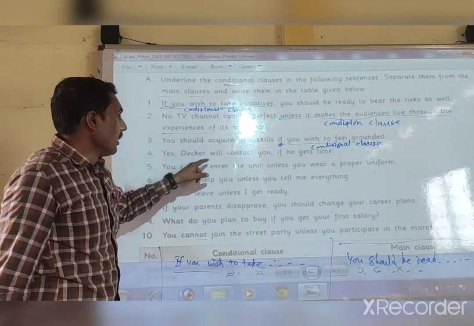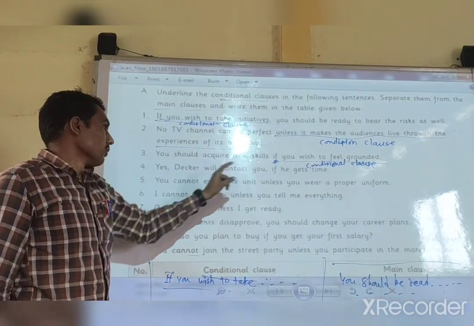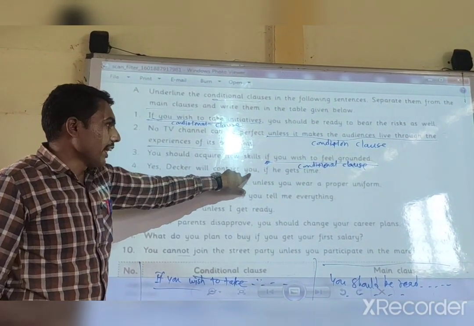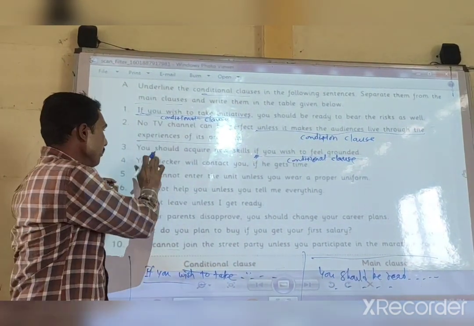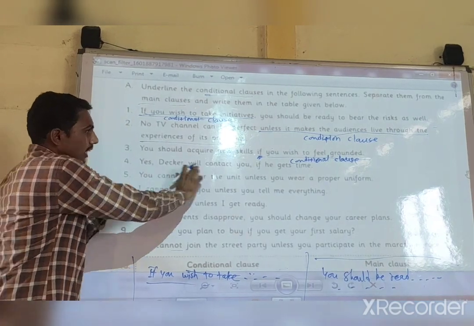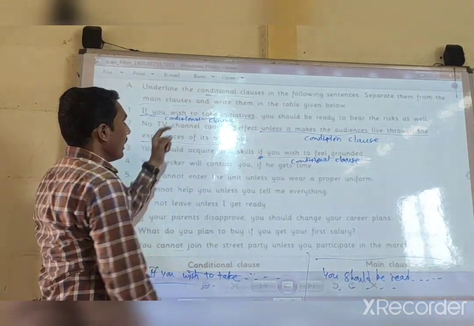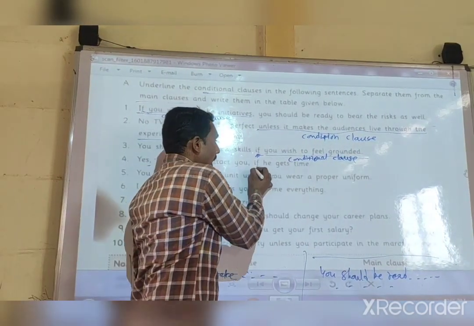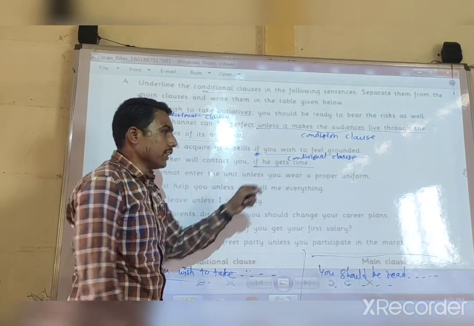Baker will contact you, comma, if he gets time. In this example, the main sentence is here. Baker will contact you. It is a main clause, and you want to underline the conditional clause. So underline here. If he gets time, it is a conditional clause.